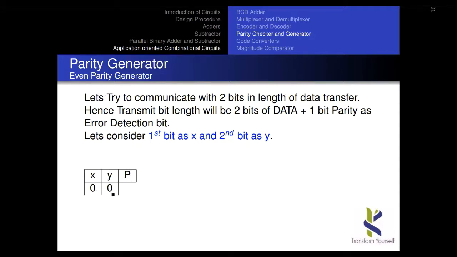Since the total number of 1s is even, I will make this the total along with the parity. I will keep it an even number by putting 0, and only then do we call it even.